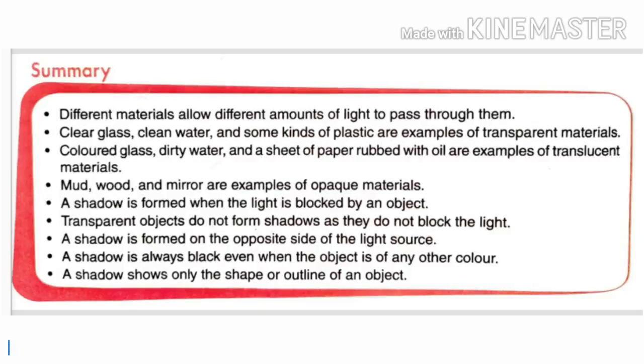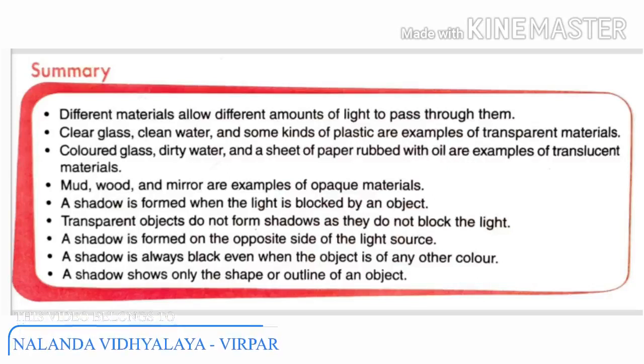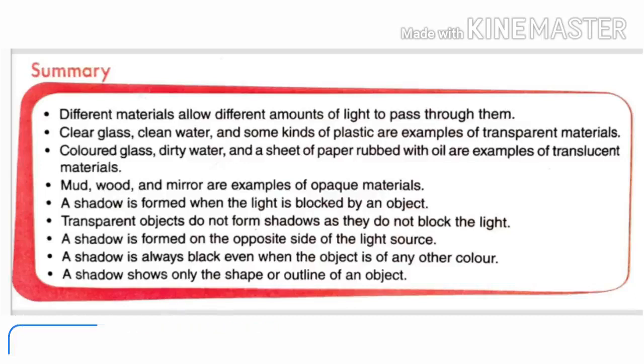A shadow is formed when the light is blocked by an object. These objects are translucent or opaque. Transparent objects do not form shadow as they do not block the light. They allow light to pass through them.